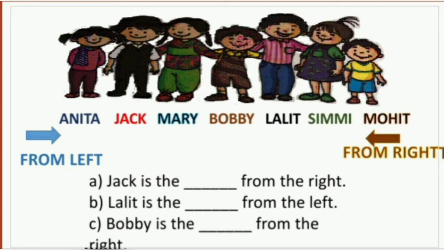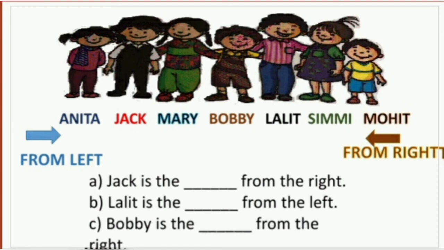See the arrow and write the answer. Suppose I am asking the first question: Jack is the blank from the right. Check the position for Jack. You can see that Jack is in the sixth position from the right. So you can say Jack is the sixth from the right.